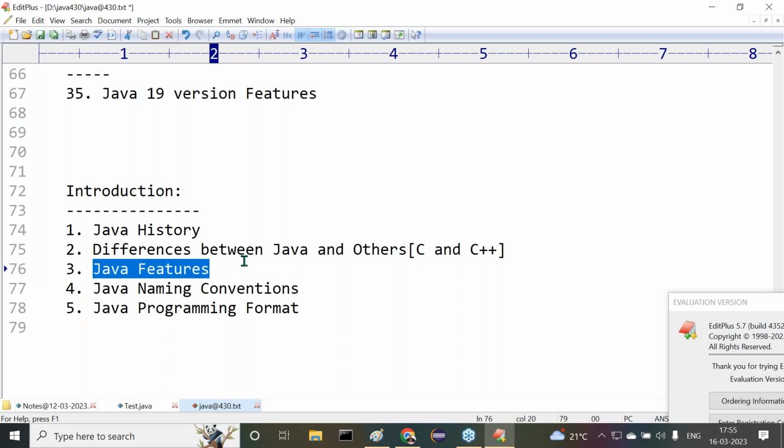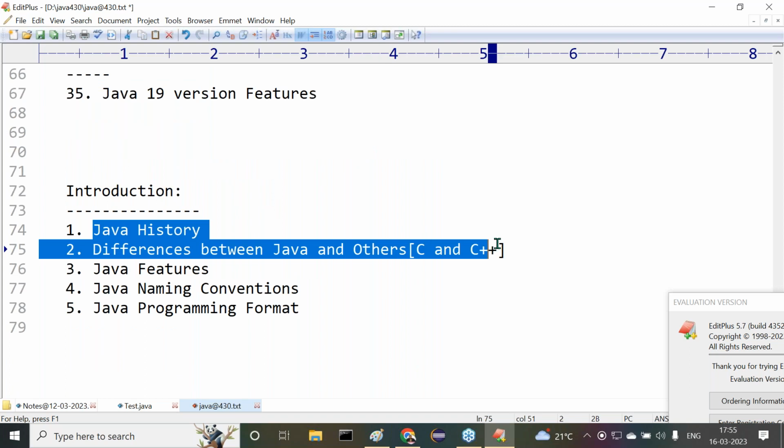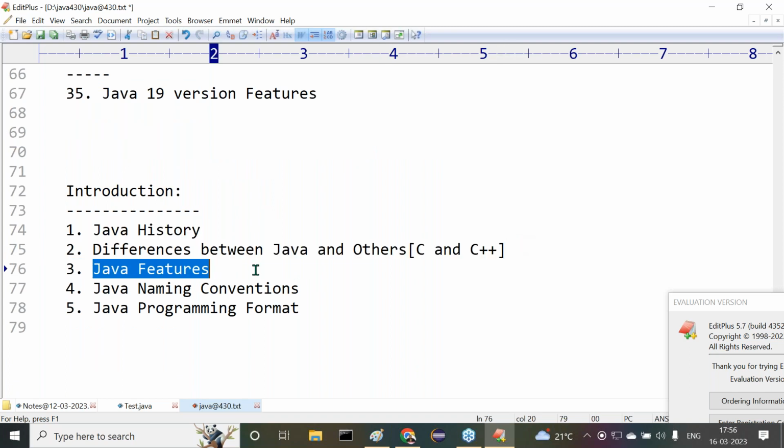The Java features topic is very, very important, in the sense that we are going to understand what we have inside Java. All the features I'm going to start. From Java features onwards in the introduction part, we are going to start the remaining content. That means actual Java will start from OOPs. The other two introduction topics are very, very small. But from this point onwards, we are going to discuss our content clearly. Got it or not?